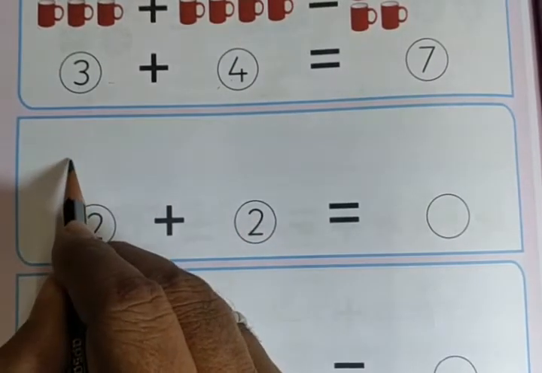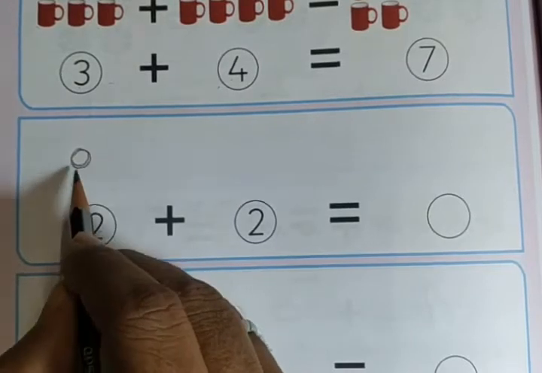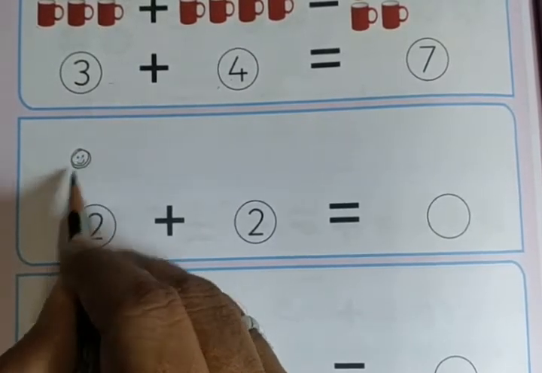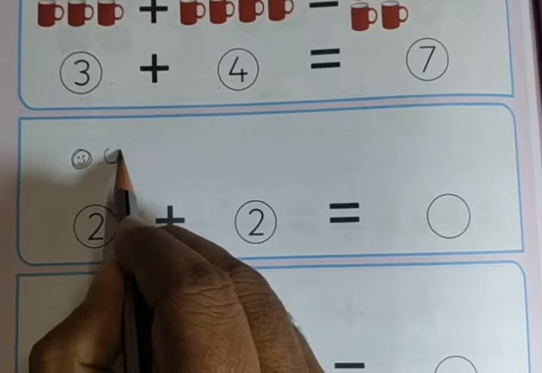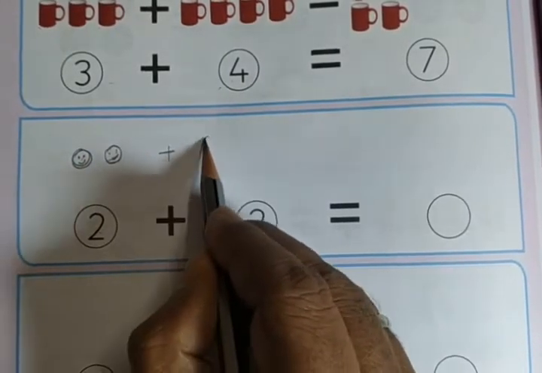So we will draw circles, or smileys, right? 1 and 2, 2 plus 2 smileys.